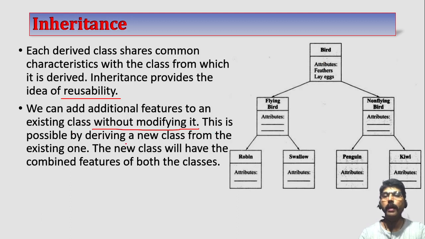This is possible by deriving a new class from the existing one. The new class will have the combined features of both classes. Okay, as I told, it contains the methods and data of both classes. So this is actually called inheritance.